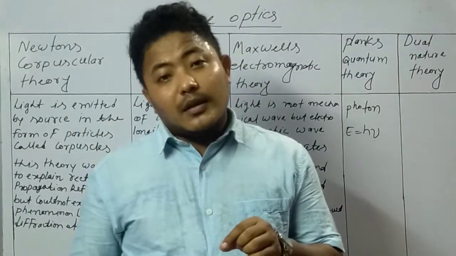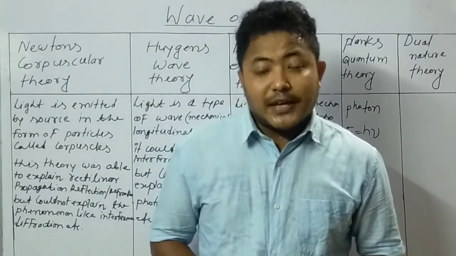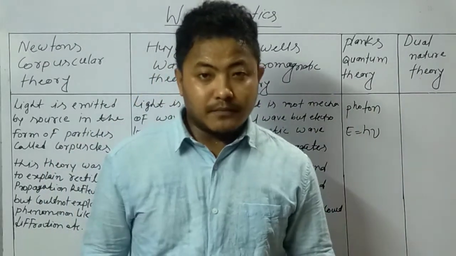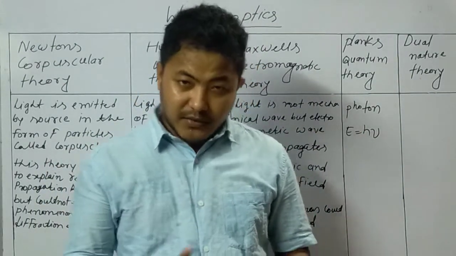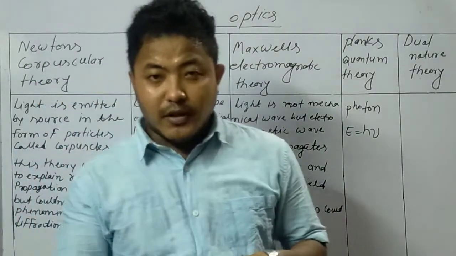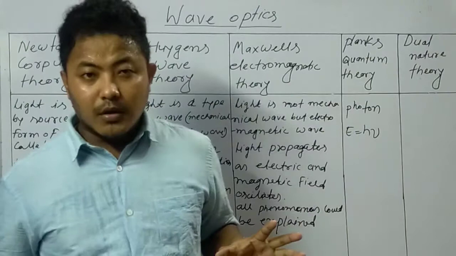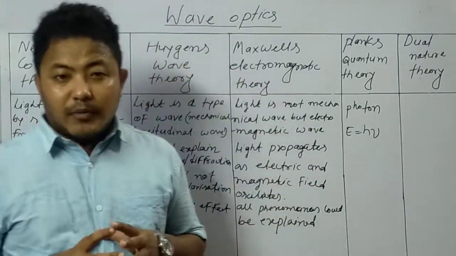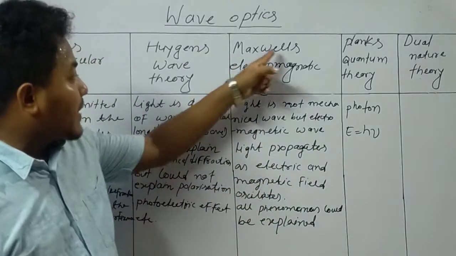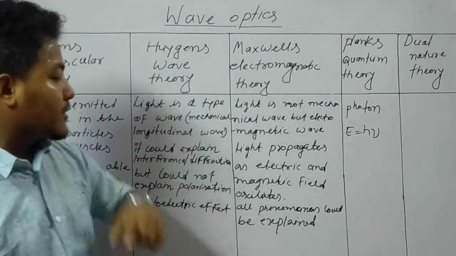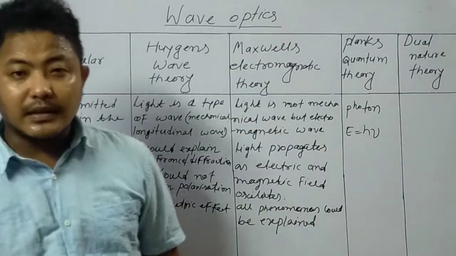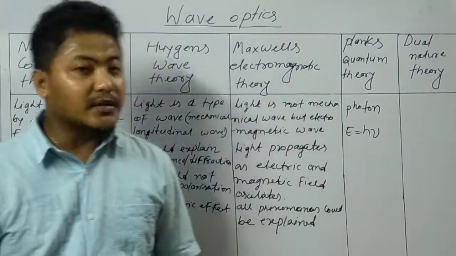Almost all phenomena of light could be explained by this theory. That means reflection, refraction, interference, diffraction, polarization, photoelectric effect, almost all phenomena of light could be explained with the help of Maxwell's electromagnetic theory.